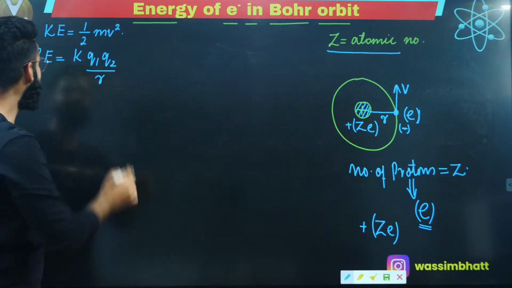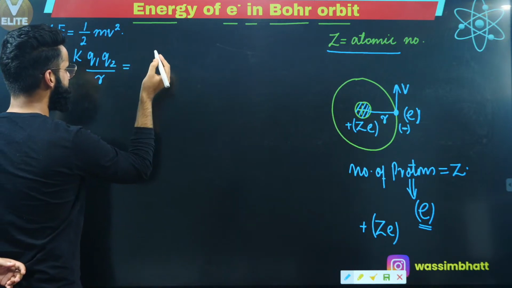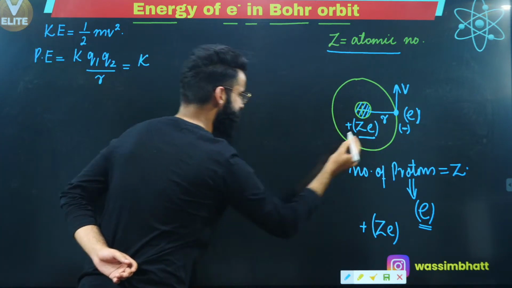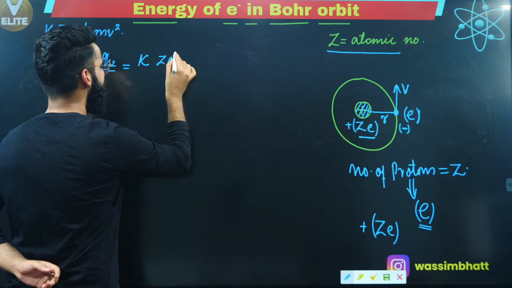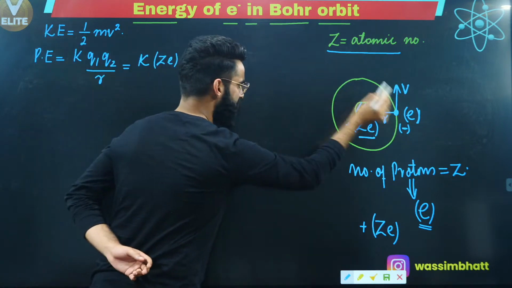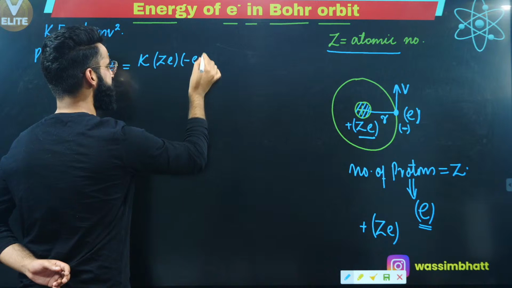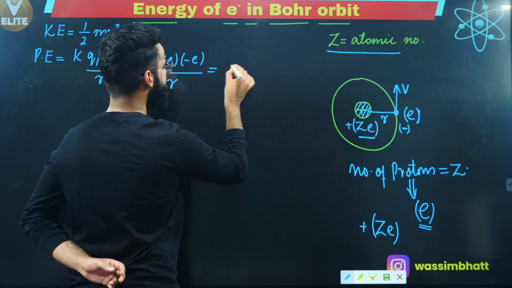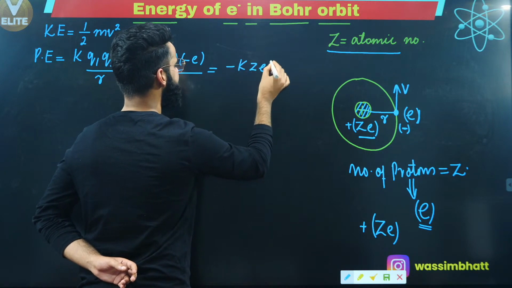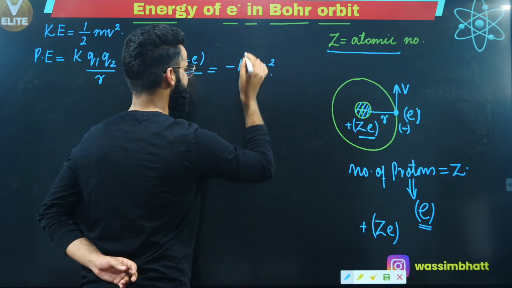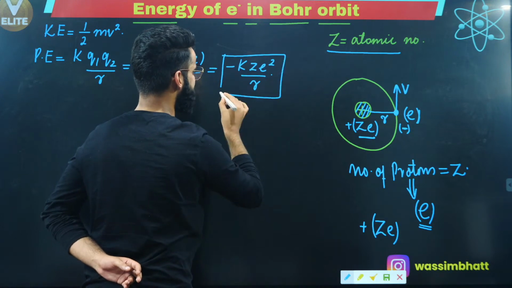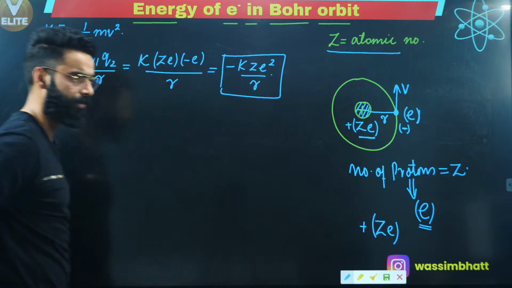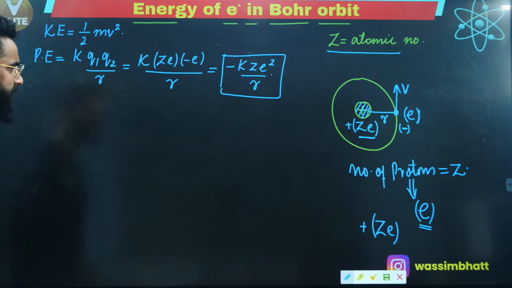So can I say the potential energy possessed by the electron over here is going to be K, instead of Q1 I'm going to write Z multiplied by E, and instead of Q2, which is the charge present on the electron, that's simply going to be minus E, divided by r. So this value will simply come out to be minus K Z E square divided by r. This is the potential energy possessed by the electron right here, because this electron is under the influence of the nucleus. Point number 1.